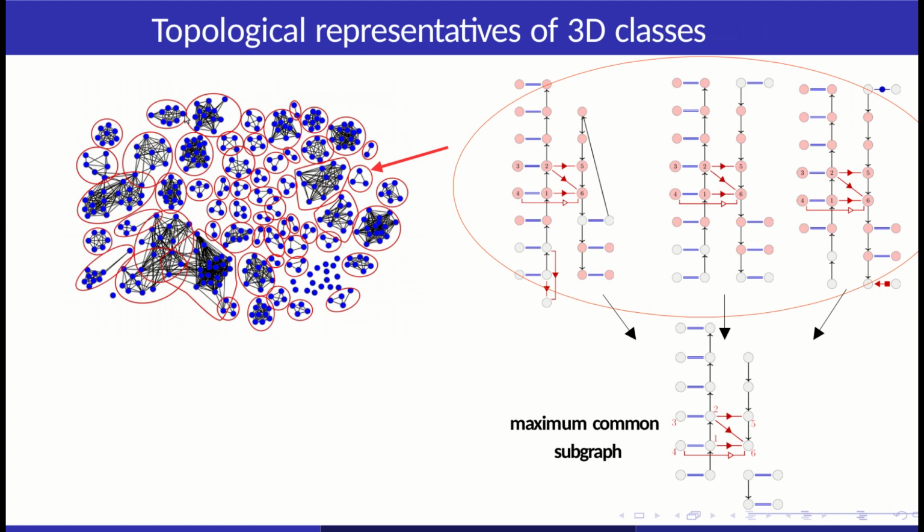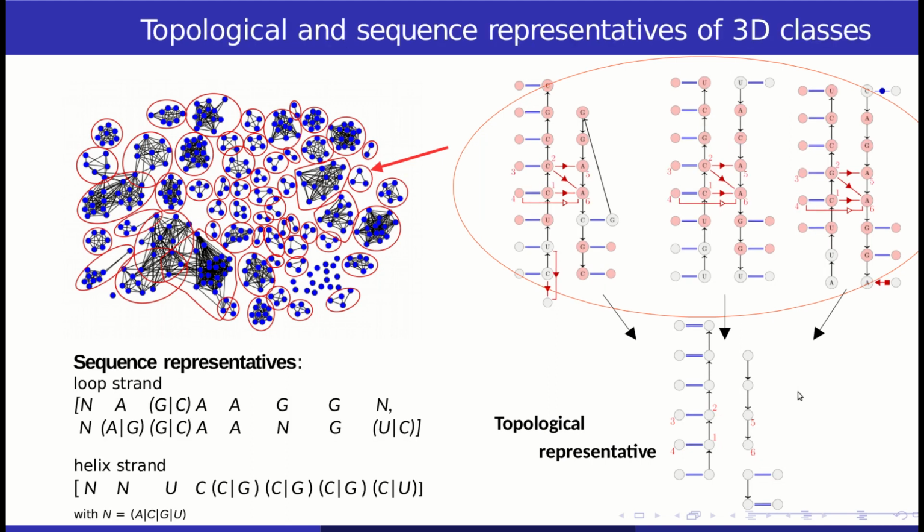If we take our 3D classification, we can construct the topological context for every motif of every class. Here, for example, is the topological context of this particular class. We will consider the maximum common subgraph between all the topological contexts of one class, which means basically the interactions that they have in common, for example here. We thus can define the topological representative for every class, which is the maximum common subgraph without the interactions of the motif.